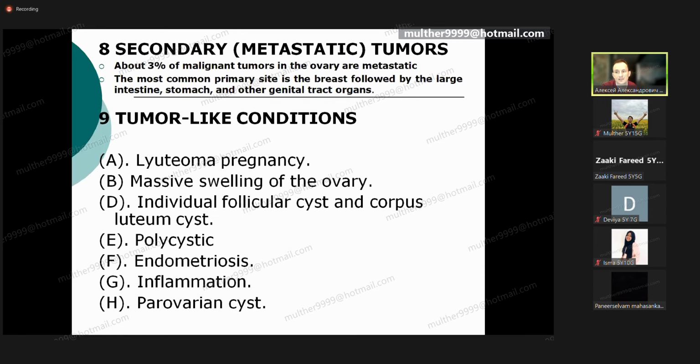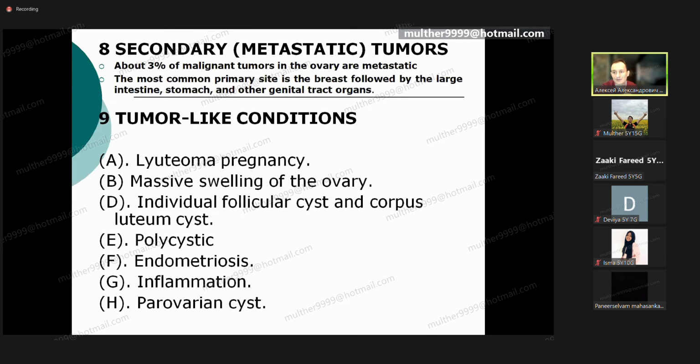Is it enlargement of the ovary? Yes. Are there multiple cysts inside? Yes. Do we need to work with it? Yes, we need to. But can we take histological information from outside? No, we don't need to operate on it. We don't need to do anything. And that's why we need to watch them. We need to understand what it is and get serious assurance that we are talking about polycystic ovarian syndrome.